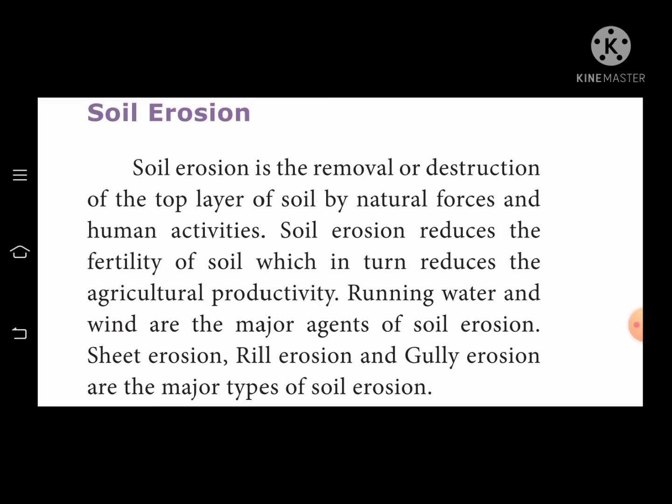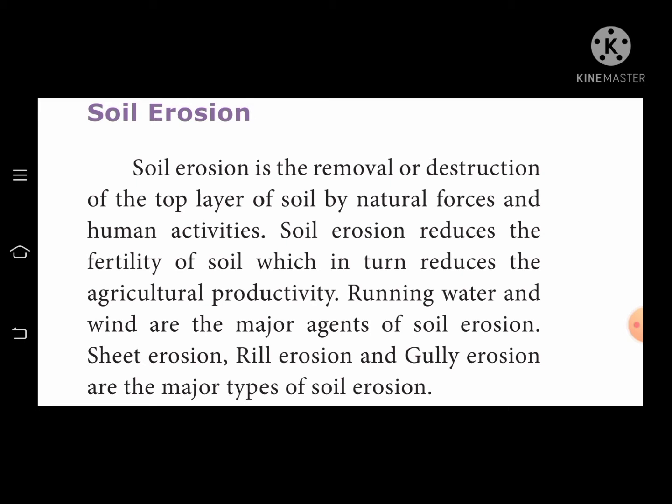Soil erosion reduces the fertility of the soil. Because of soil erosion, the fertility will be reduced. So if the fertility is reduced, what happens? Yes, the agricultural productivity is reduced. What are the main reasons for soil erosion? Running water and wind. These are the main agents of soil erosion.